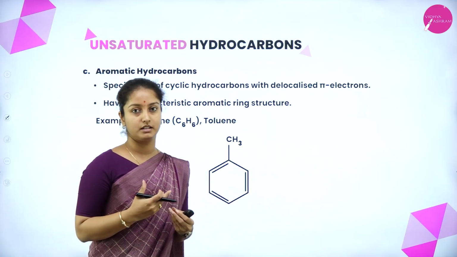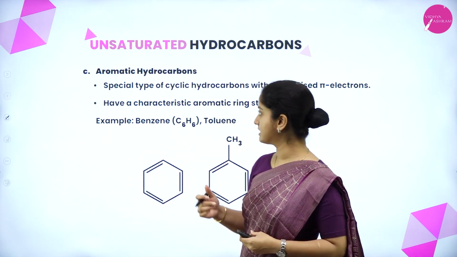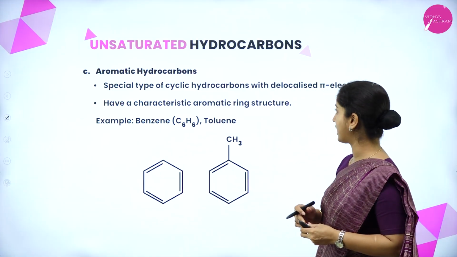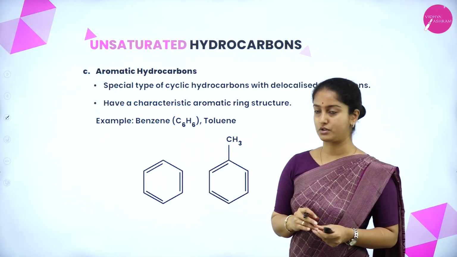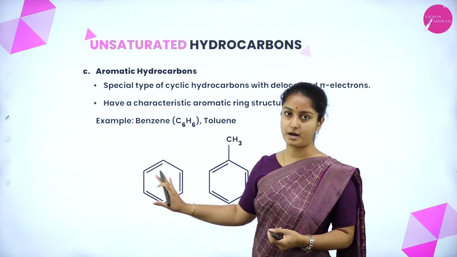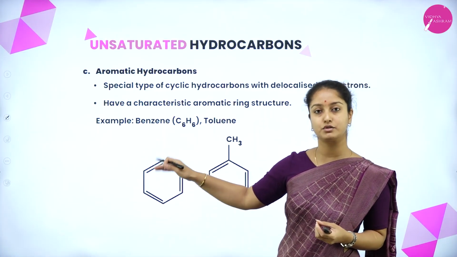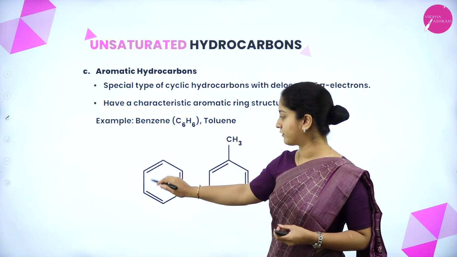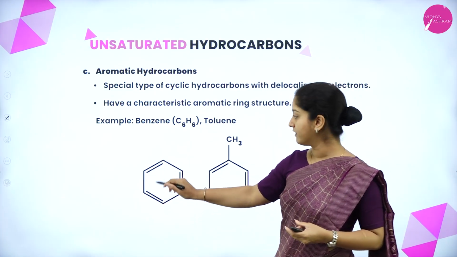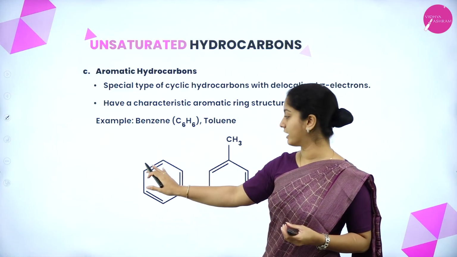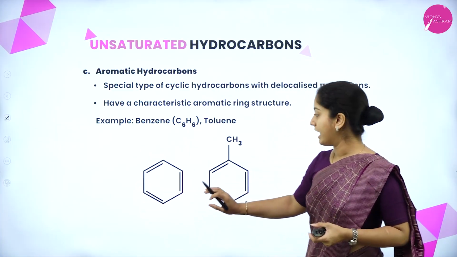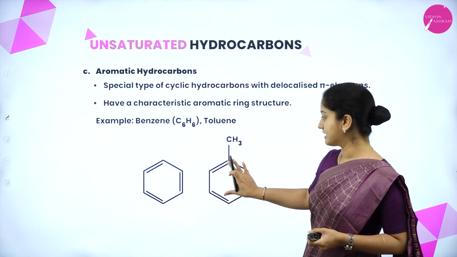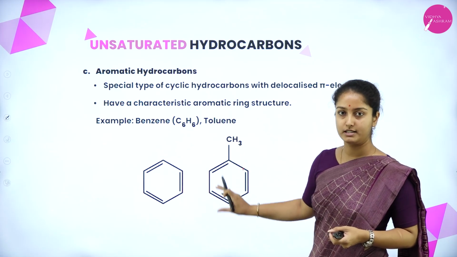There are other compounds which consist of both a double bond and a triple bond in a single compound as well. The other type of unsaturated hydrocarbon is aromatic hydrocarbons. This is a special type of cyclic hydrocarbon with delocalized pi electrons. It consists of a ring structure with double bonds. An example is benzene. Benzene consists of alternate double bonds in the structure, which gives delocalized pi electrons in the ring. Followed by benzene, there is one more structure called toluene. Benzene connected to a methyl group is called toluene.